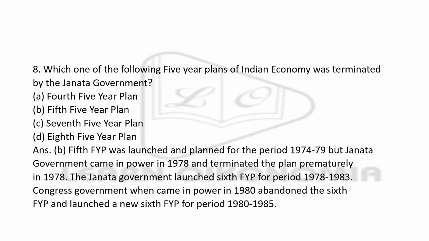Now, next question: which of the following 5-year plans of the Indian economy was terminated by the Janata government? We could understand that in India we had an emergency during 1975. It was during Indira Gandhi's period that we had an emergency, and after the emergency, when there was an election, it was very difficult for the Congress party to come into power, but the opposition party, the Janata party, came into power after the emergency. The options here are the 4th 5-year plan, 5th 5-year plan, 7th 5-year plan, and 8th 5-year plan. The right answer is option B, the 5th 5-year plan.